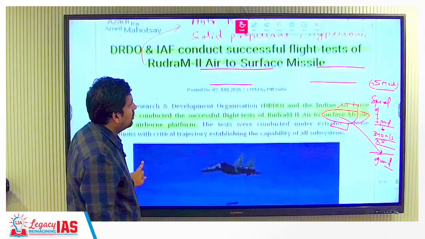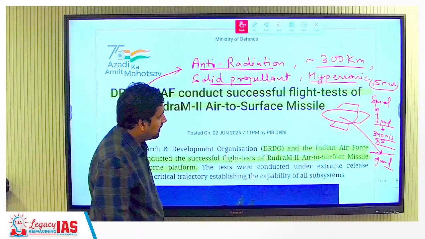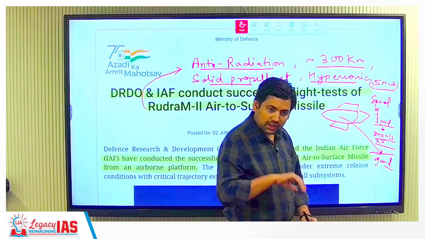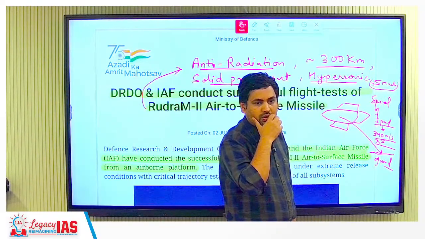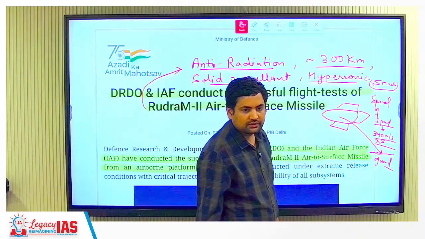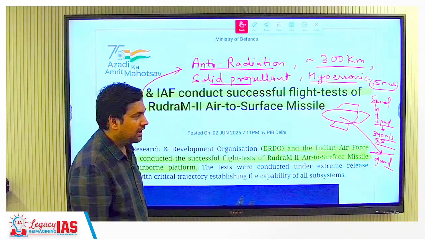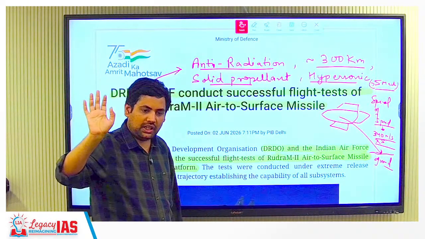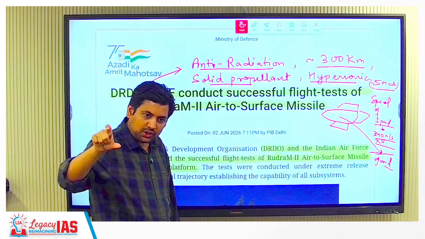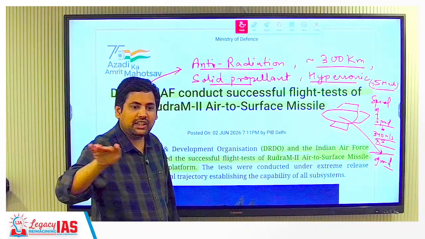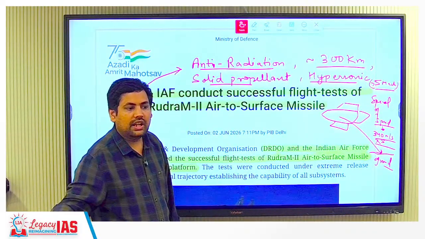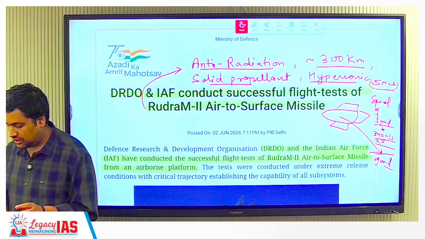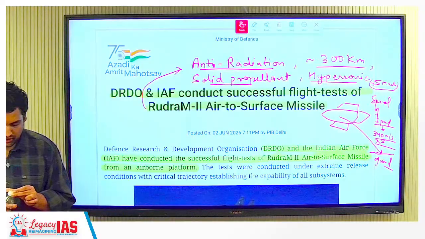That's the range. Range as in, for example, from here, how far can it target? So 300 kilometers far is what it can go. Short range. Why is it anti-radiation? Anti-radiation means if there is some radiation coming from any different source, it is able to recognize it and act anti or against it. That's why it is called anti-radiation capability. Okay, this is it for Science and Tech Current Affairs.